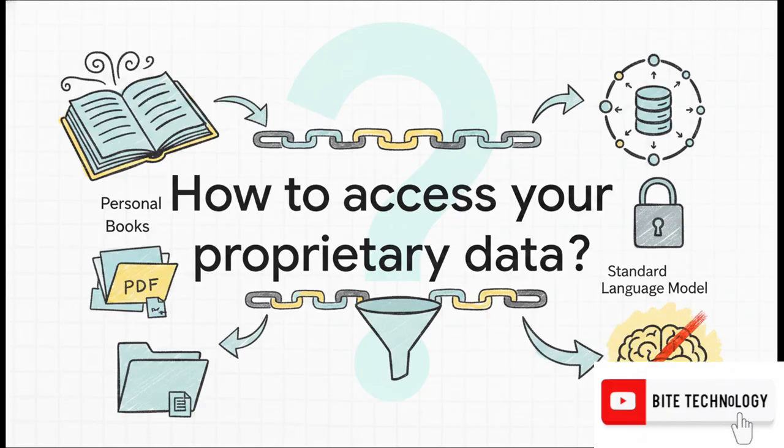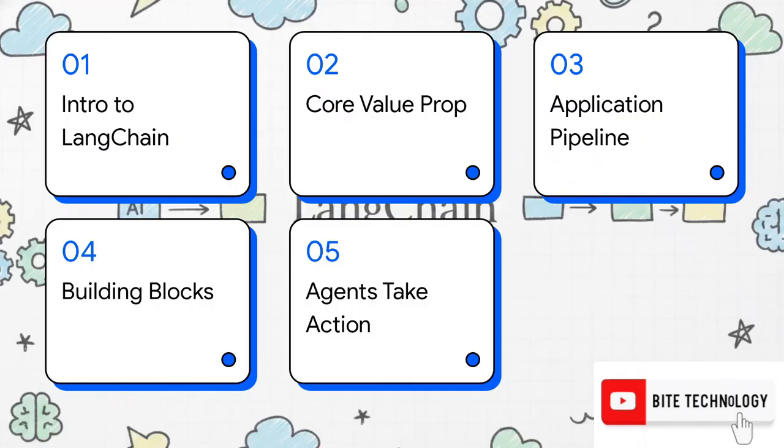What happens when you want to know something about your own stuff? Your personal books, a random folder of PDFs, or your company's proprietary database? Standard LLMs are essentially cut off from that information. So how do we fix that? Okay, let's dive into this.